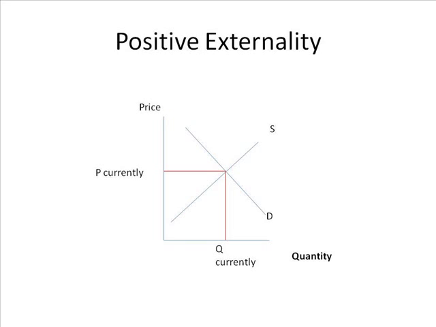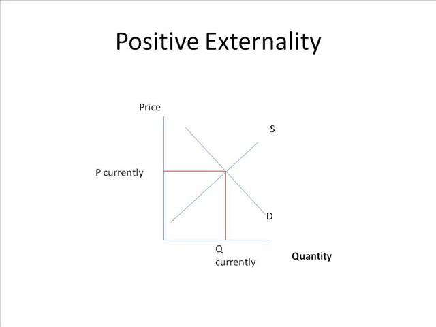So you want to go ahead and copy down this graph. We just have the market, supply and demand, and equilibrium. So I would hit pause and copy this down. Now, how is a positive externality represented in this graph? We are going to add to this graph. Obviously, the demand in society is much greater for that bakery or that marathon than is represented in this market graph. I would write this down to the left of the graph.